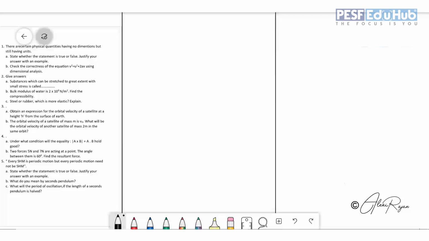And the second sub question: check the correctness of the equation v square is equal to u square plus 2ax using dimension analysis. Going to the first sub question, it is said, whether the above statement is true or false. Are there certain physical quantities having no dimension but still having units? Yes, it is true. Certain physical quantities don't have any dimension but still they have units.